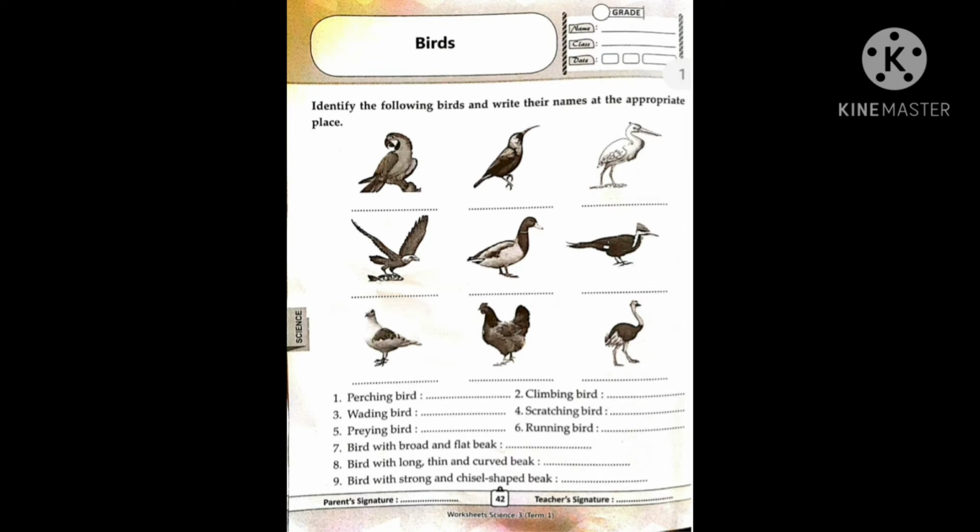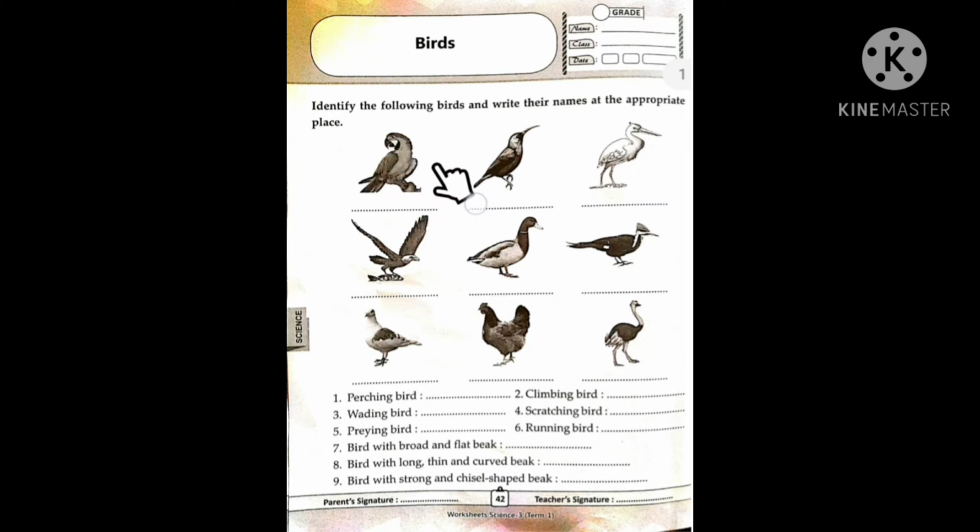Move on to the next page. Identify the following birds and write their names at the appropriate place. Here, the pictures of some birds are given. We have to identify which bird is this, and following some questions. So first of all, we will identify the birds.